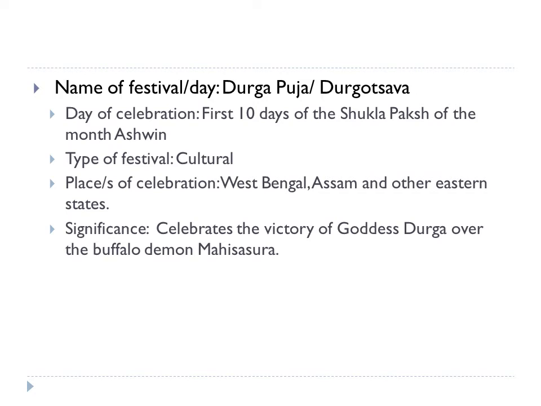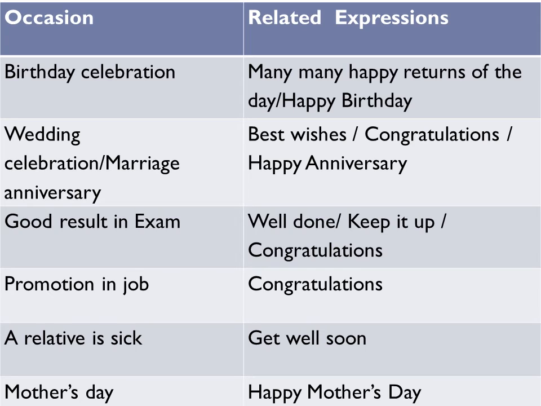Now students, after this chapter, we also studied two letters where another two festivals were talked about. It was Navroz or Pateti and Bihu. I can also ask you from those two festivals. Another kind of match the following I can ask is about writing the related expressions with the occasion. For example, in front of birthday celebration, the options given may be happy anniversary, congratulations, get well soon, happy Mother's Day or happy birthday. You know, for birthday celebration, we greet with happy birthday.